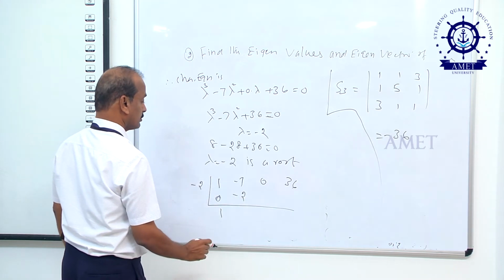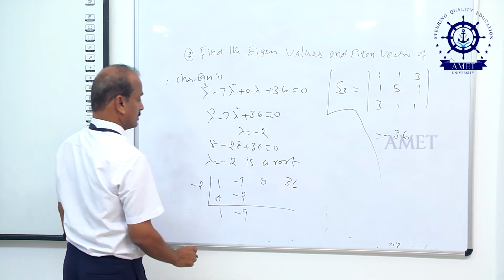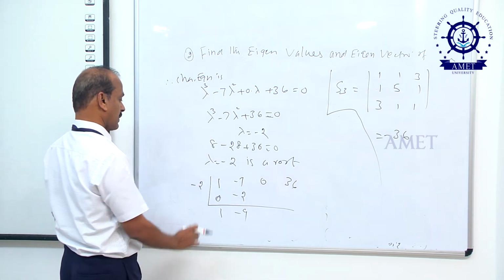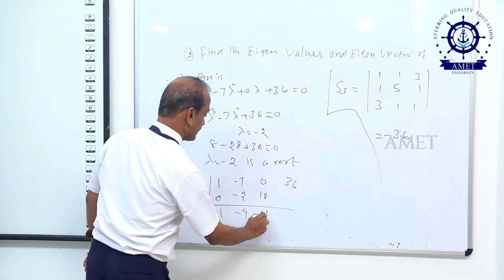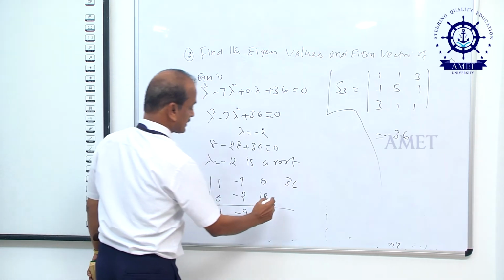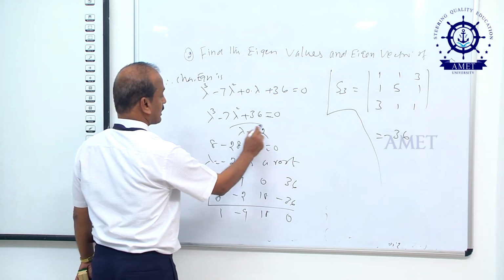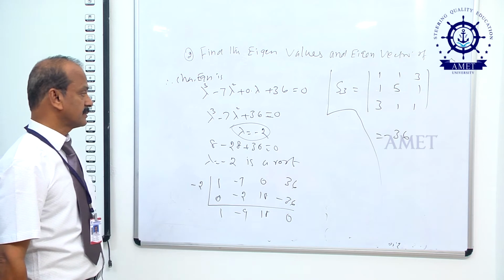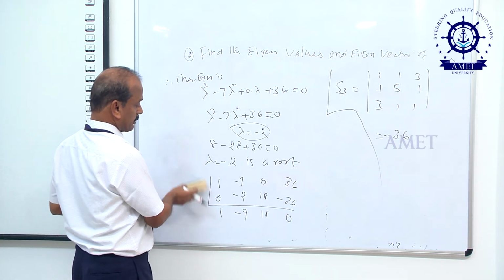That is equal to 7 minus 7 minus 9. Now, 18, that is equal to 18 to 2 minus 36, that is 0. Therefore, lambda is one of the roots of the equation. The other remaining root can be found from the relation.